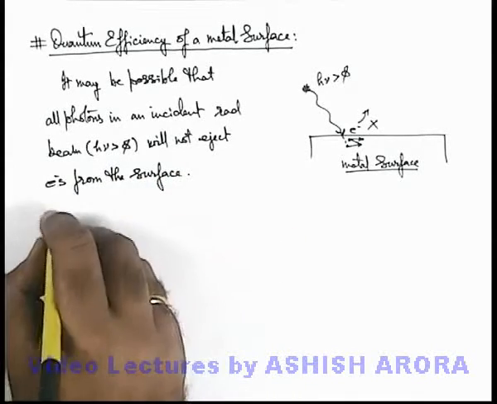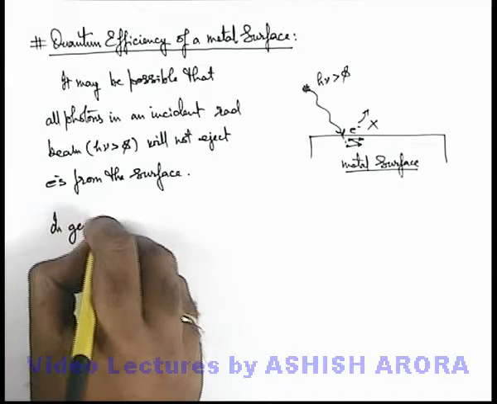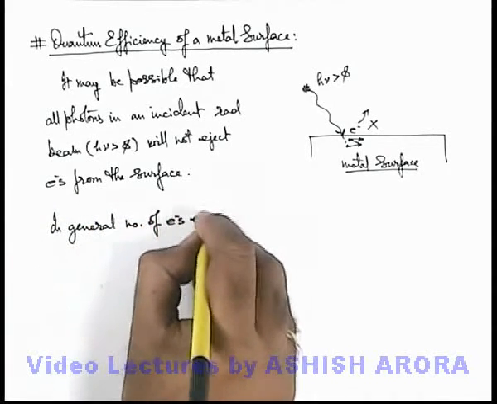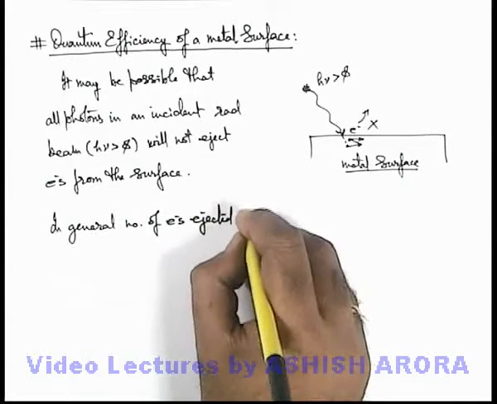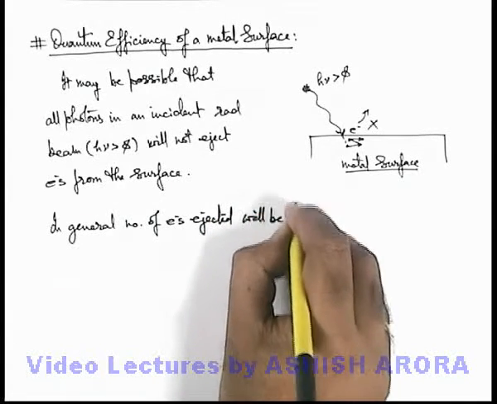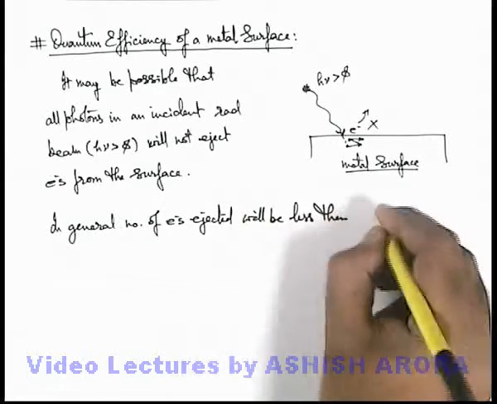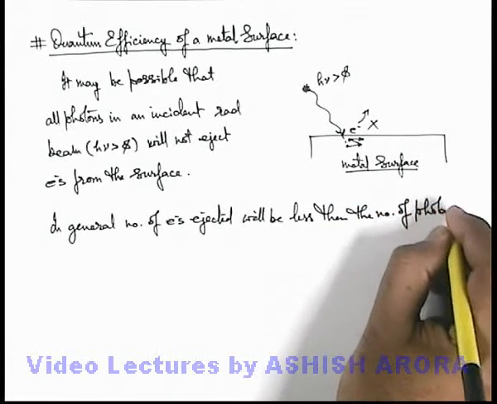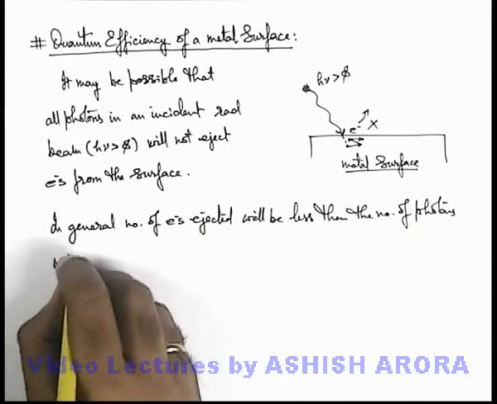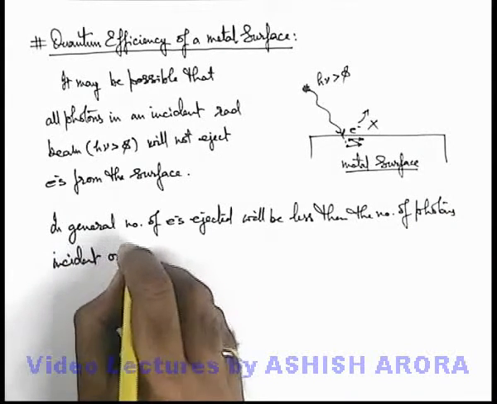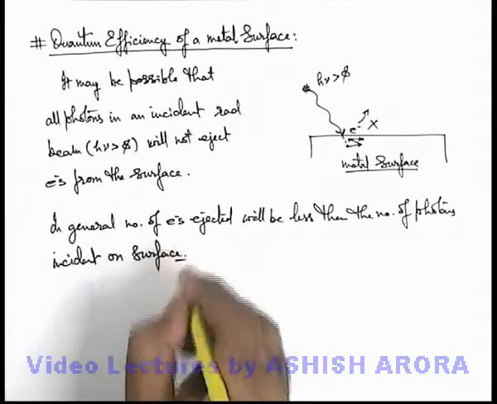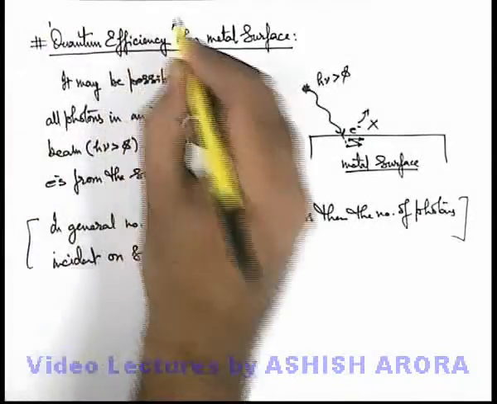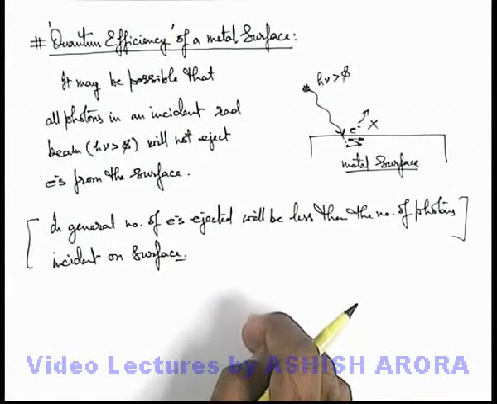So we can write that in general, the number of electrons ejected will be less than the total number of photons incident on the surface. And this parameter is mathematically accounted for in terms of the quantum efficiency of the metal surface, which is